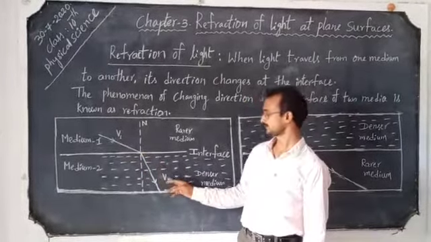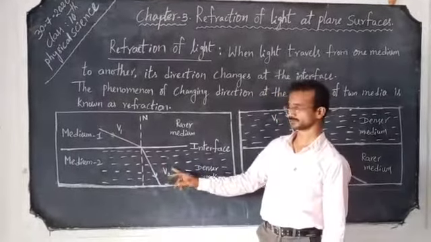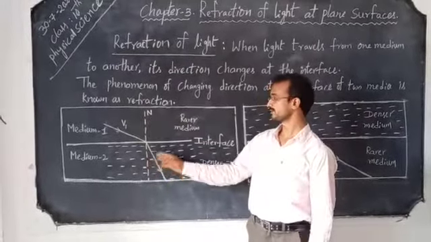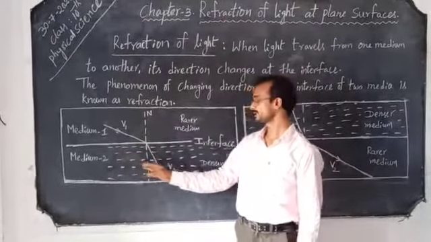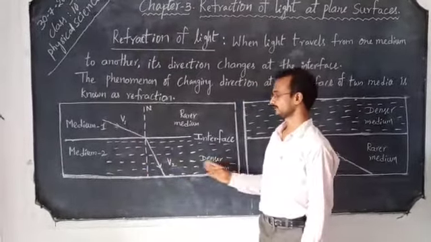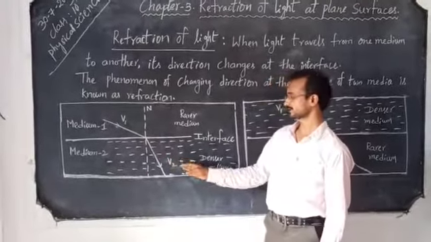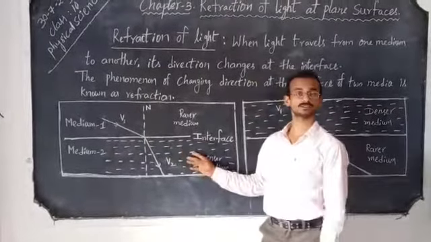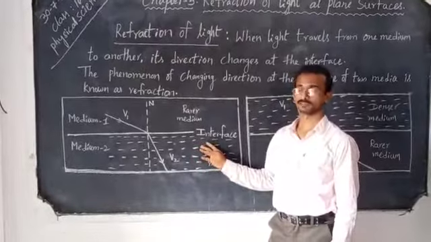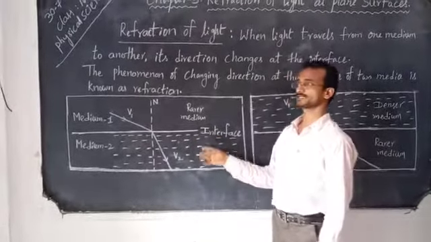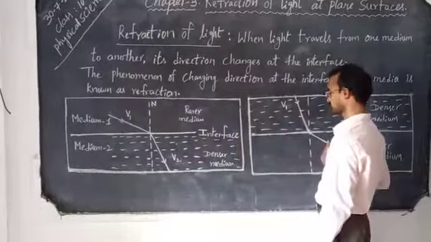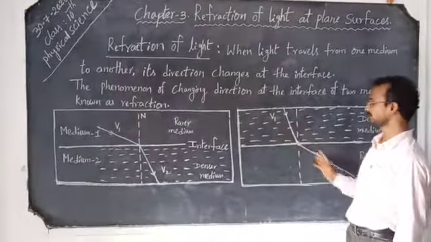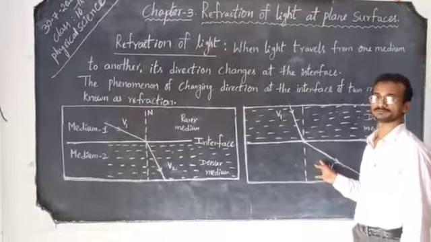If the velocity of light in the second medium, v2, is less than v1, then the second medium is said to be a denser medium. If the velocity of light in the second medium is more than in the first medium, then the second medium is said to be a rarer medium.